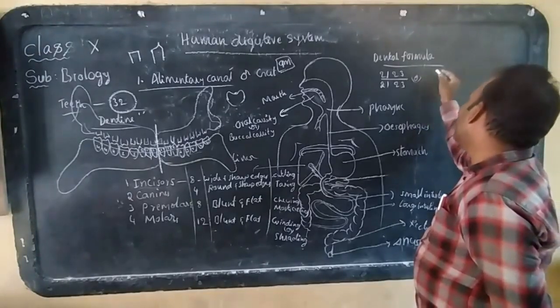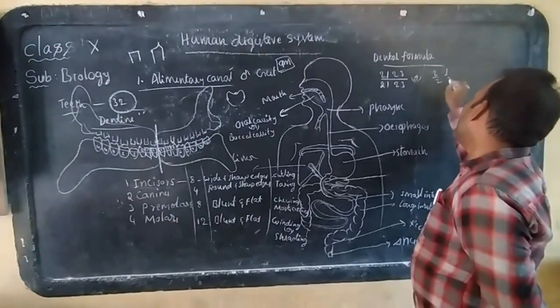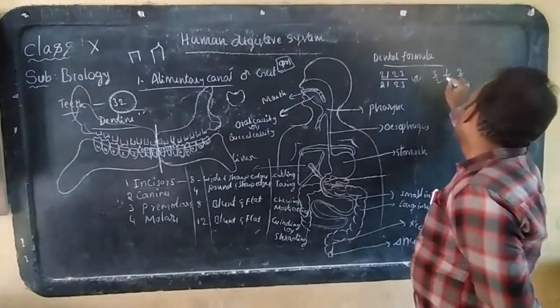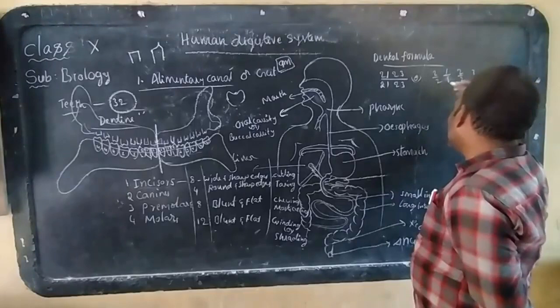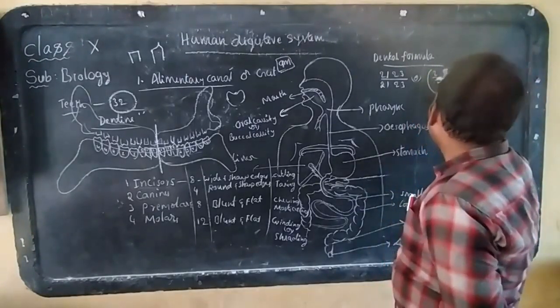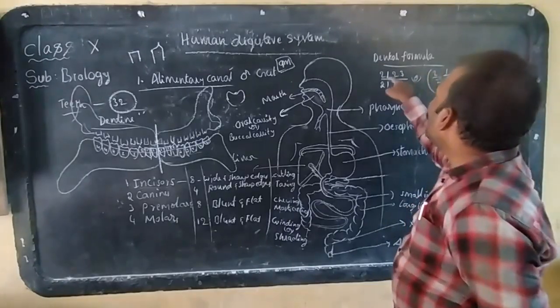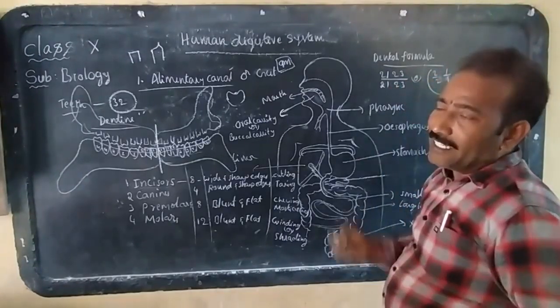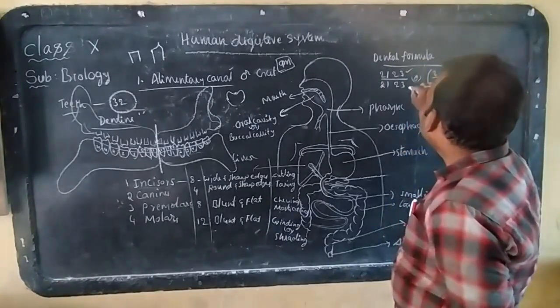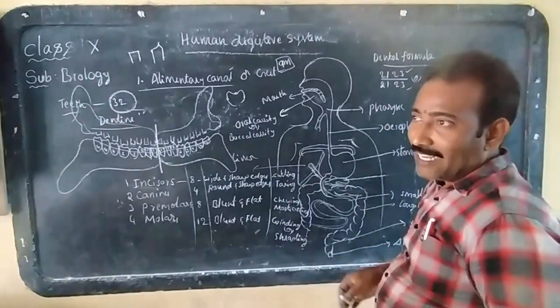We are also able to write this as 2 by 2, 1 by 1, 2 by 2, 3 by 3. This is also correct. Where nothing is there, it means into. That's why 2, 1, 2, 3 by 2, 1, 2, 3. It is a fractional number. This is the numerator, this is the denominator.